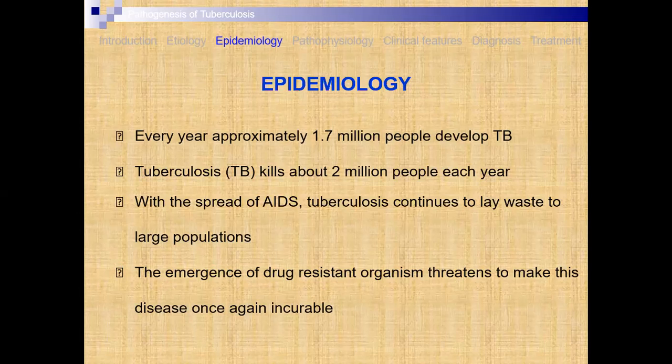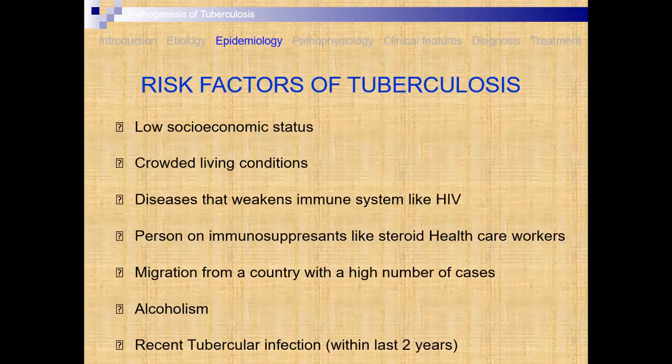Then risk factors include low socio-economic status, means the patient must avoid socio-economic conditions where there are major chances of suffering. Patients suffering from TB may present from crowded living conditions.